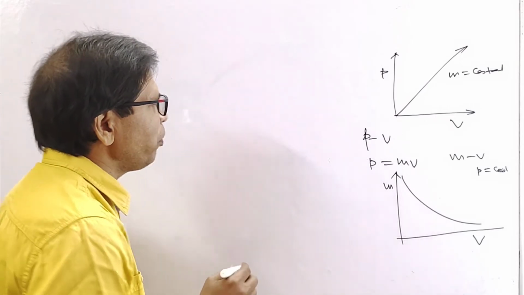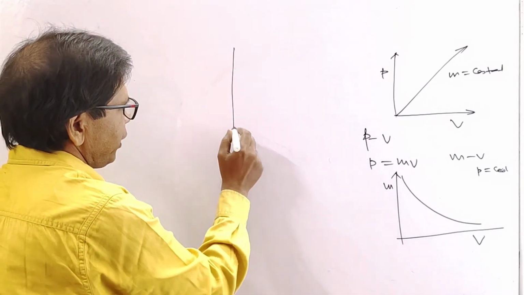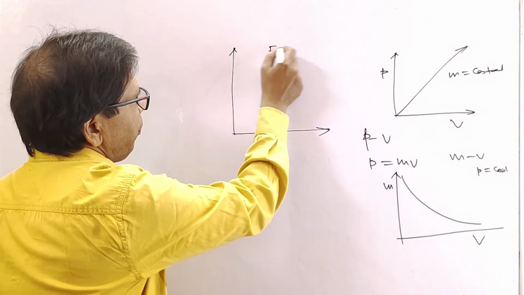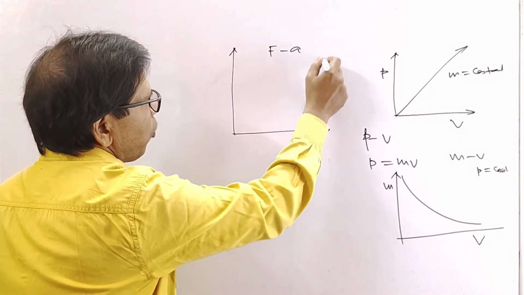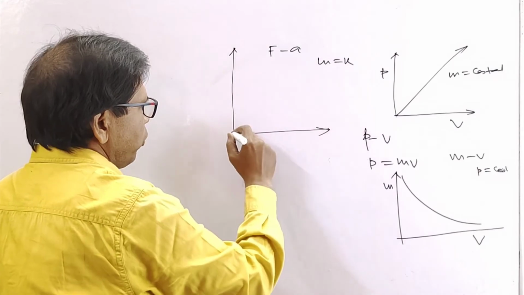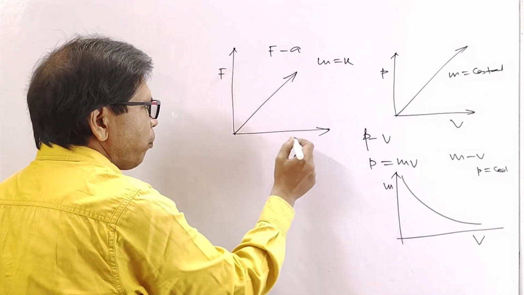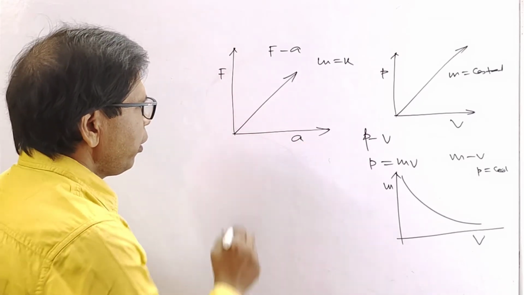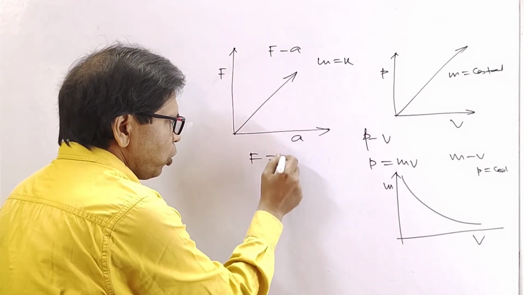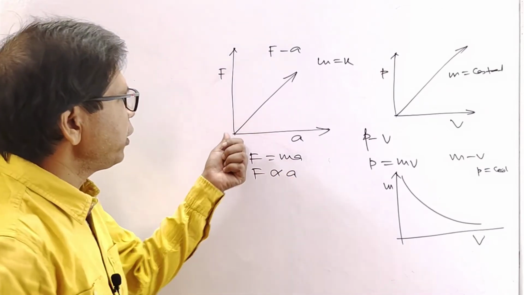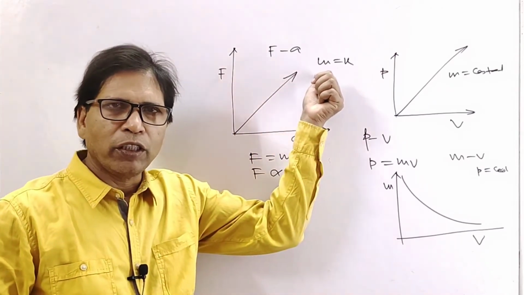This is not possible. Okay, understood? Next, the graph between force and acceleration when mass is constant is known as the FA graph. Here m is constant. This graph is also a straight line because F is proportional to a. Because F equals ma, F is proportional to a, so this graph is a straight line passing through the origin.